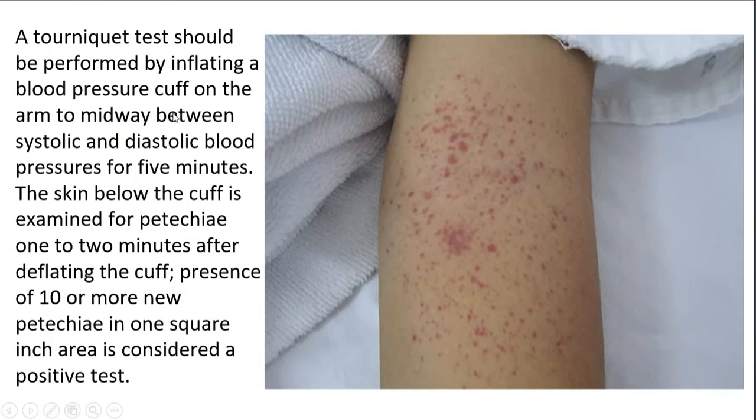So we were speaking about the tourniquet. What exactly is a tourniquet test? You tie the BP cuff to the patient, and you inflate the cuff to midway between the systolic and diastolic pressure for 5 minutes, and then you take off the cuff. The skin below the cuff is examined for petechiae. 1 or 2 minutes after deflating the cuff, the presence of 10 or more new petechiae in 1 square inch area is considered a positive test. So here you can see 10 or more petechiae in 1 square inch area, then you consider the tourniquet test to be positive.